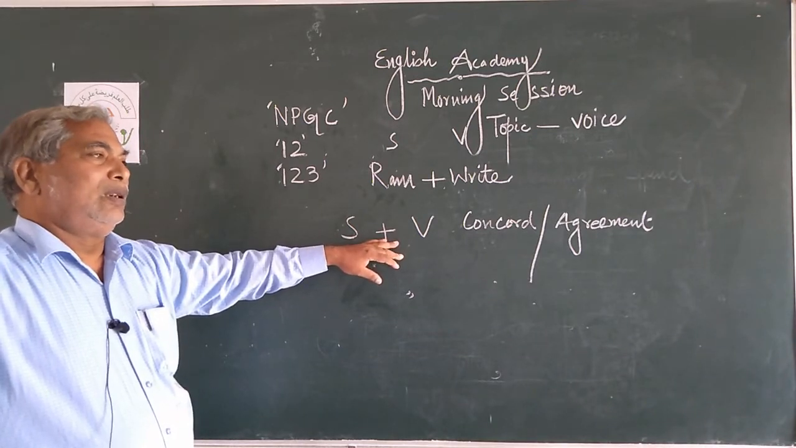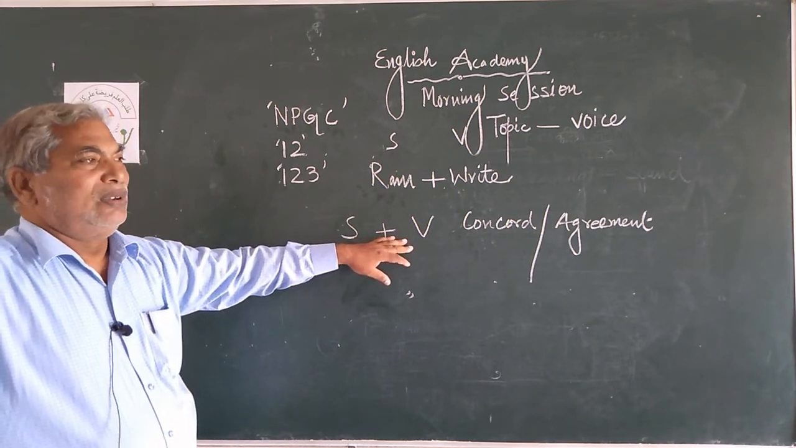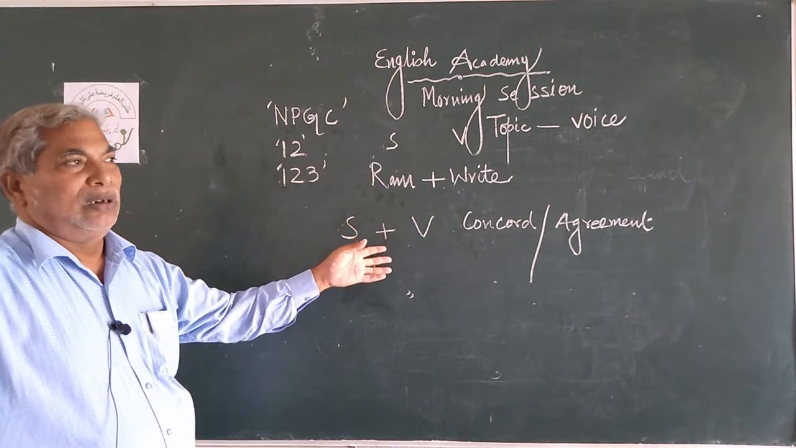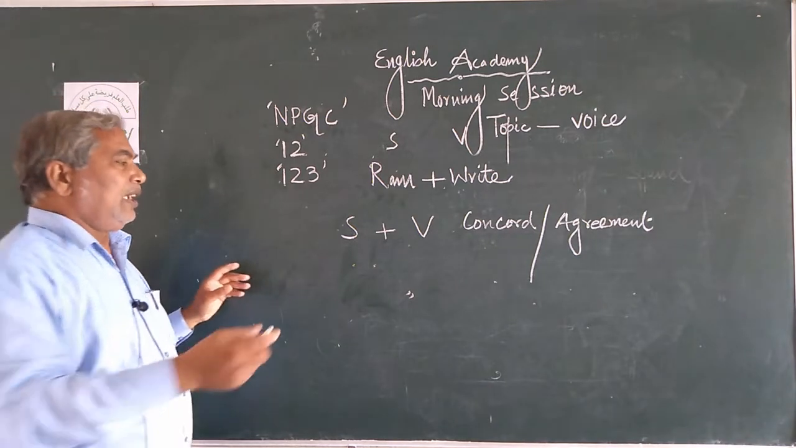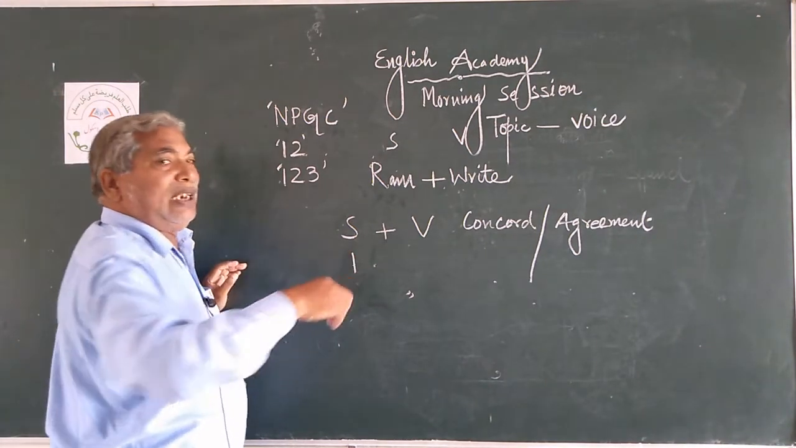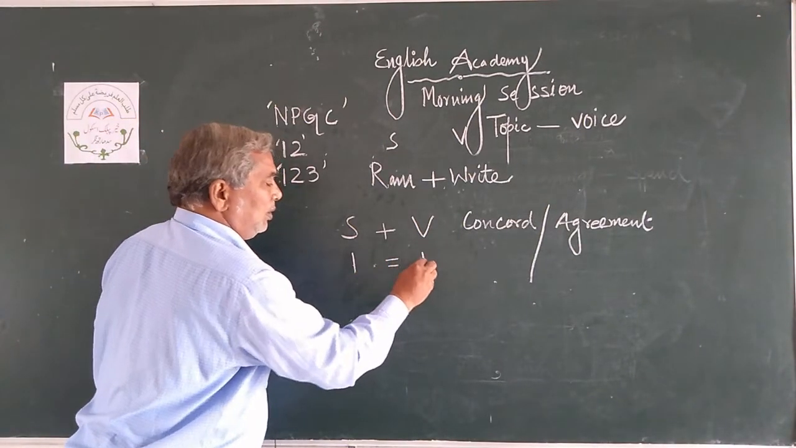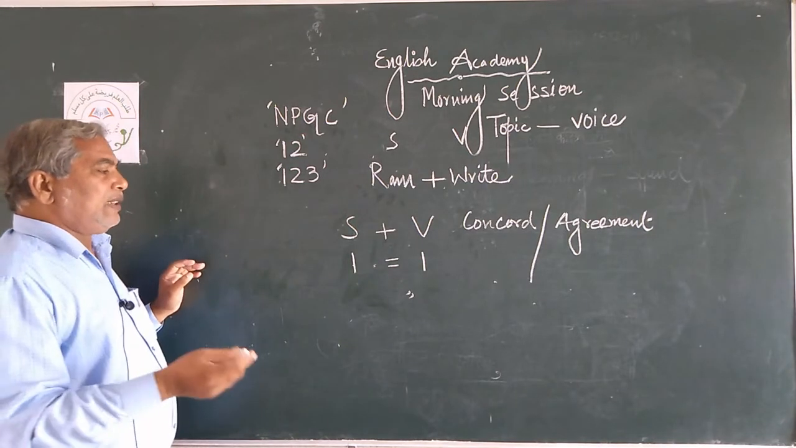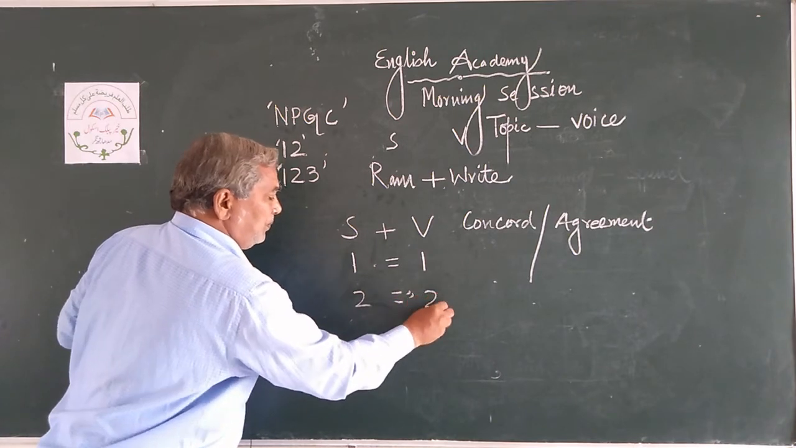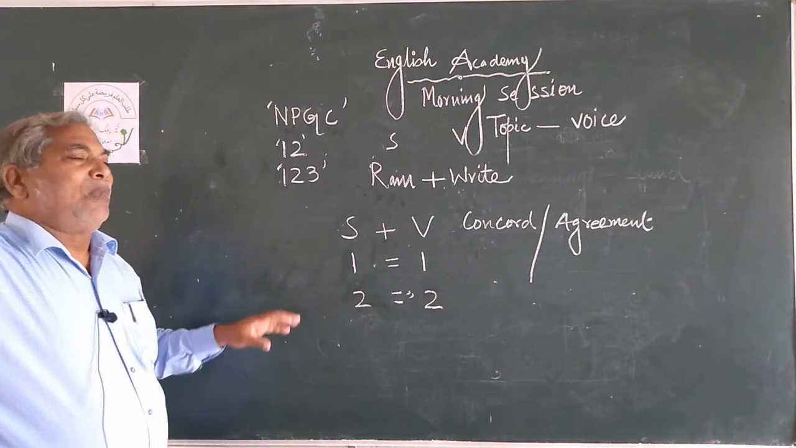Not parts of speech, but two elements of a sentence: subject and verb. Subject says to verb, if I am one, you must be one. Subject says, if I am two, you must be two. This is the relation, and this relation is called permanent relation.